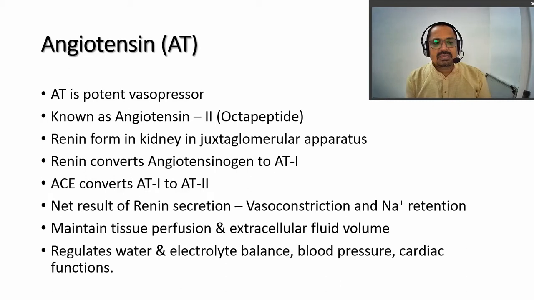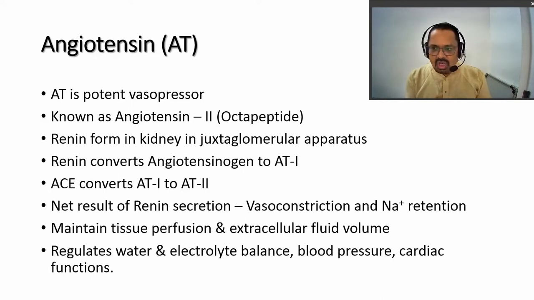Renin is secreted from the juxtaglomerular apparatus of the kidney. Then this renin converts angiotensinogen to angiotensin 1. Then this angiotensin 1 is converted to angiotensin 2 with the action of angiotensin converting enzyme. We have seen this many times in the cardiovascular system and other places. So the net result of renin secretion is that it produces vasoconstriction and sodium retention.